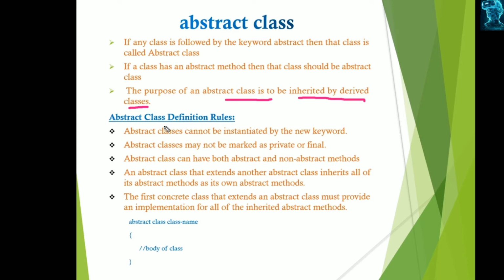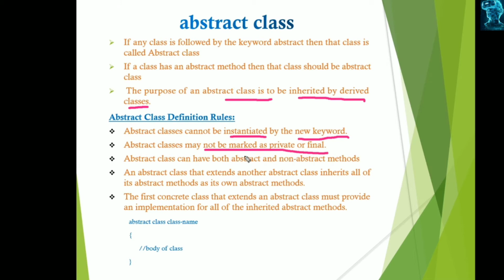The abstract class definition rules: an abstract class cannot be instantiated by the new keyword. Generally, every class is instantiated by the new keyword when we create objects for that class, but abstract classes cannot be instantiated by new. The classes may not be marked as private or final because these classes are used as model classes.